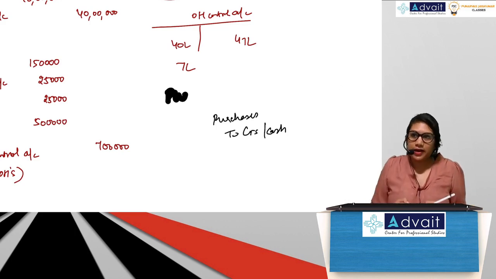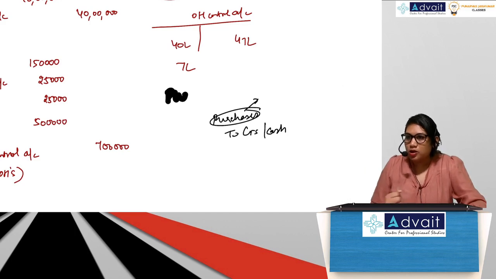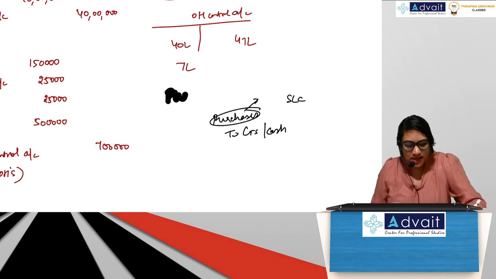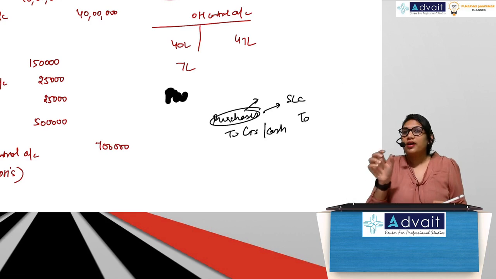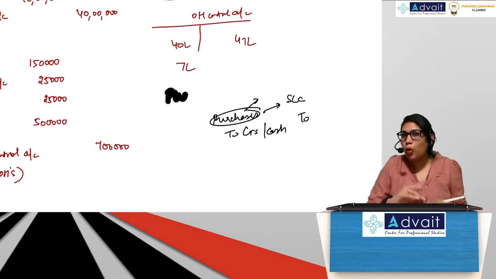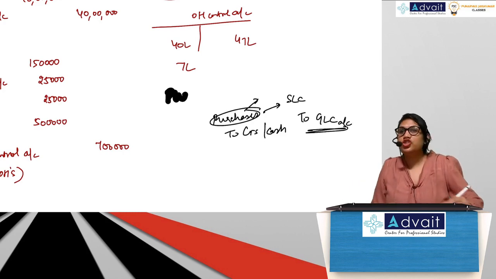In non-integrated, purchase by itself is not there, but everything related to raw material or purchases is happening where? Stores ledger. So SLC, this will get replaced by SLC. Creditors and cash, both are not there. So where do I transfer? GLC account, General Ledger Control account.